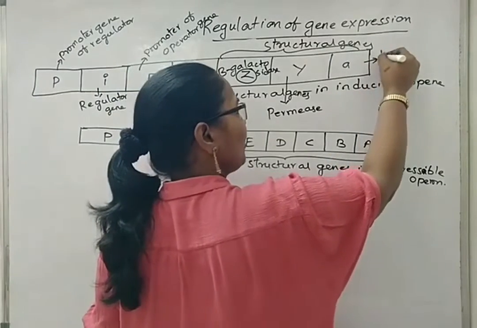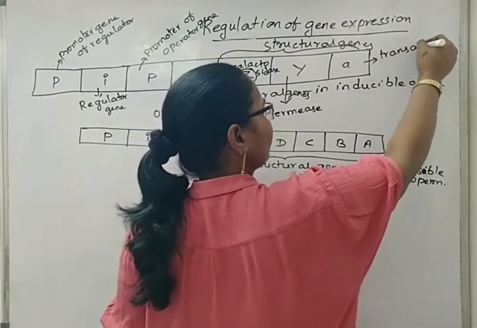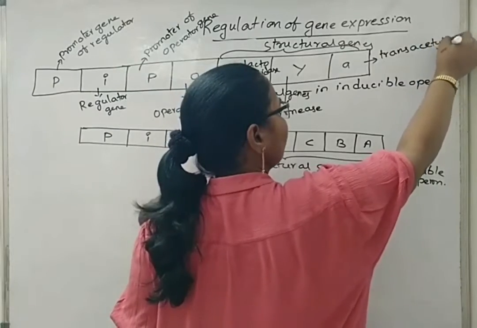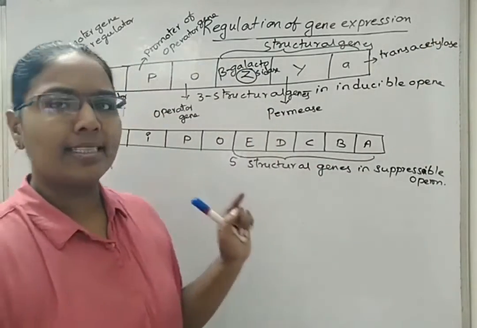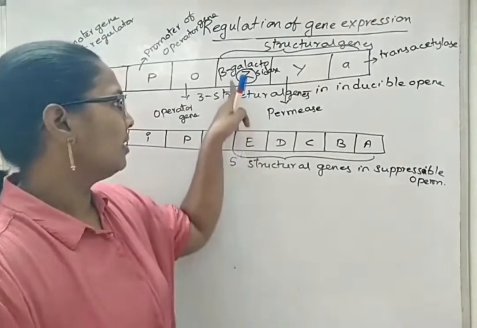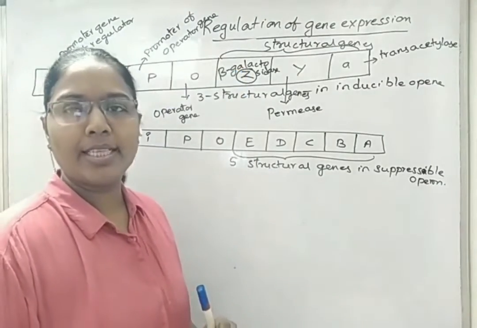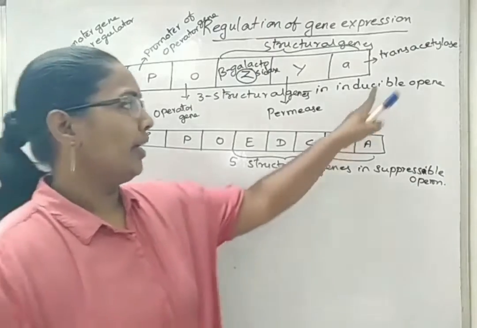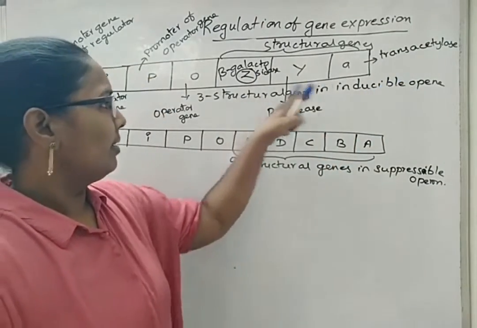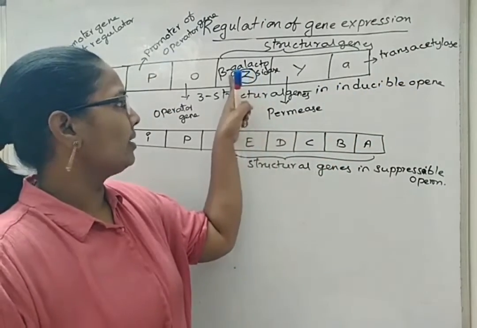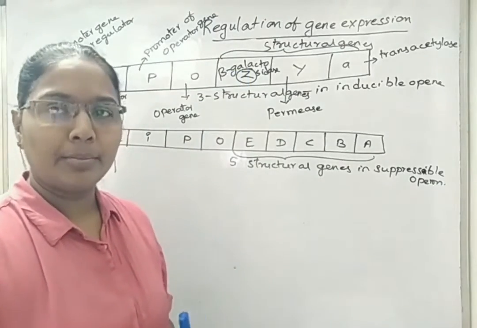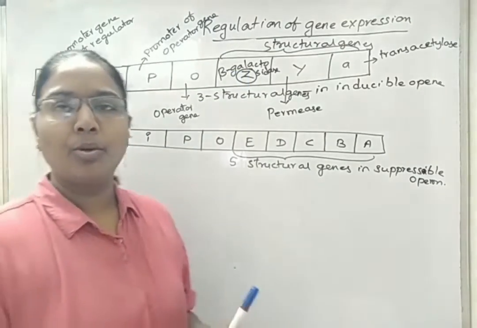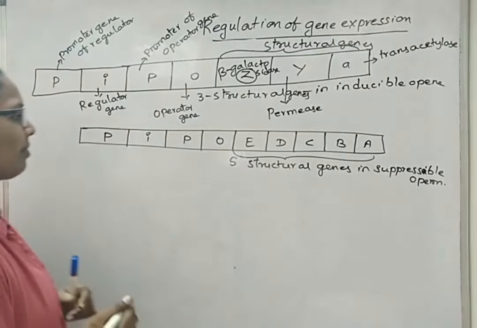A gene codes for transacetylase. This transacetylase will activate the inactive form of galactosidase enzyme that is synthesized in the inactive form. When this transacetylase is synthesized, it will activate the galactosidase enzyme that breaks the lactose into glucose and galactose.